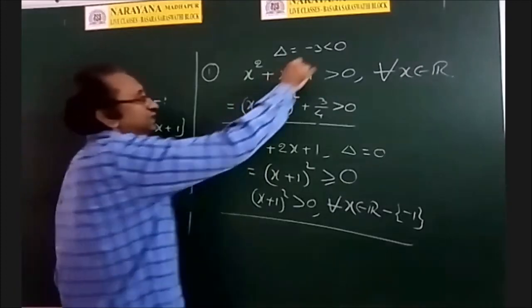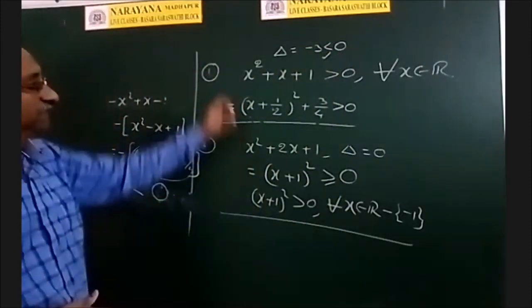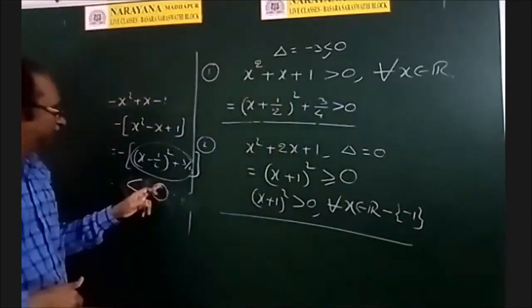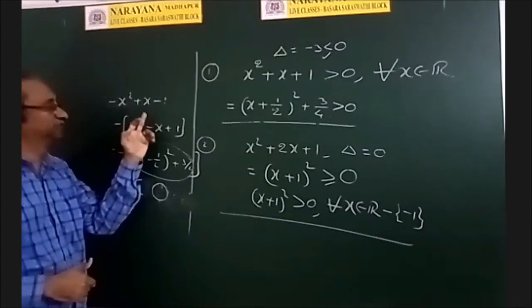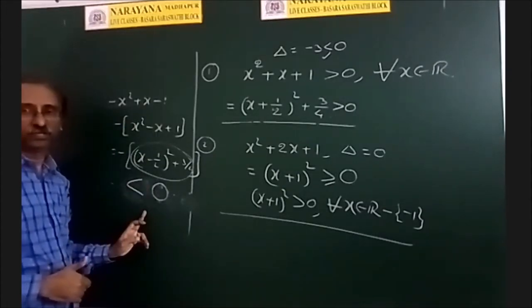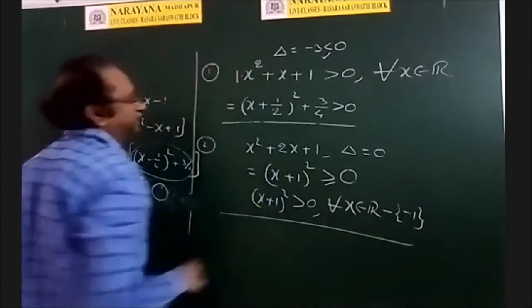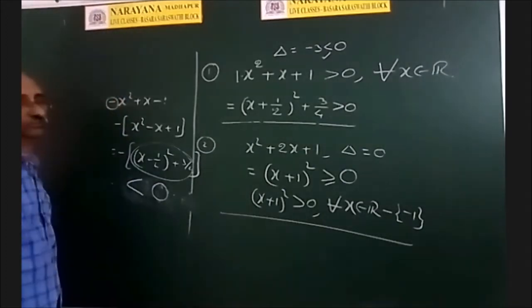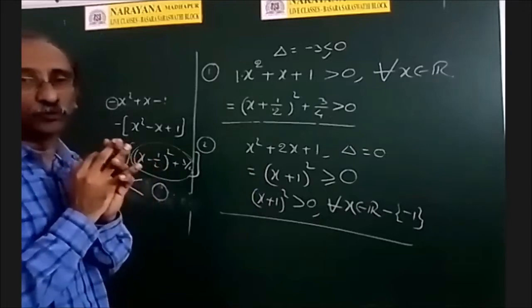So, when the discriminant is negative, two cases arise. Either the quadratic expression is always positive for every value of x, or it is always negative for every value of x. What is the difference between these two? If you observe, the coefficient of x square here is positive, and here it is negative. Therefore, we are going to prove a theorem.